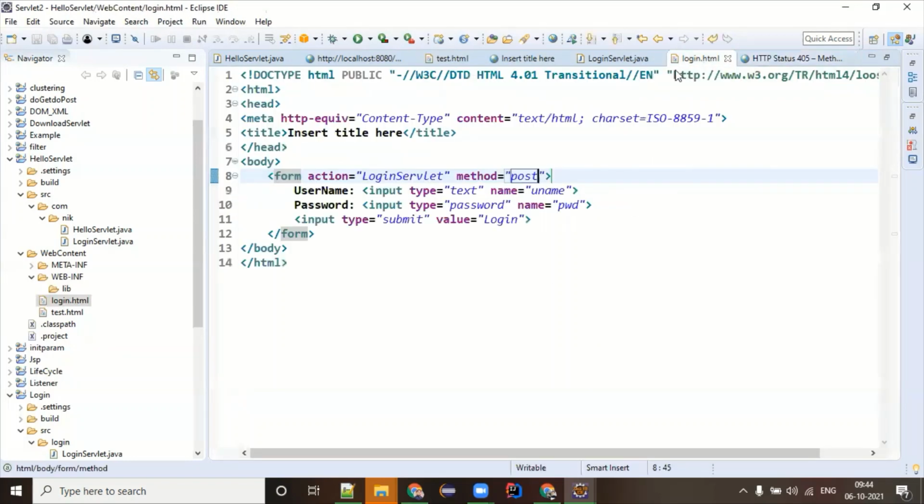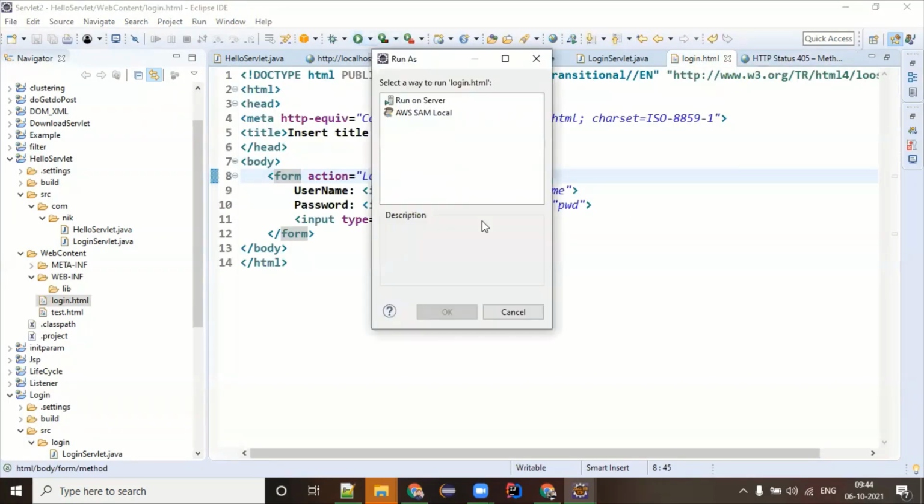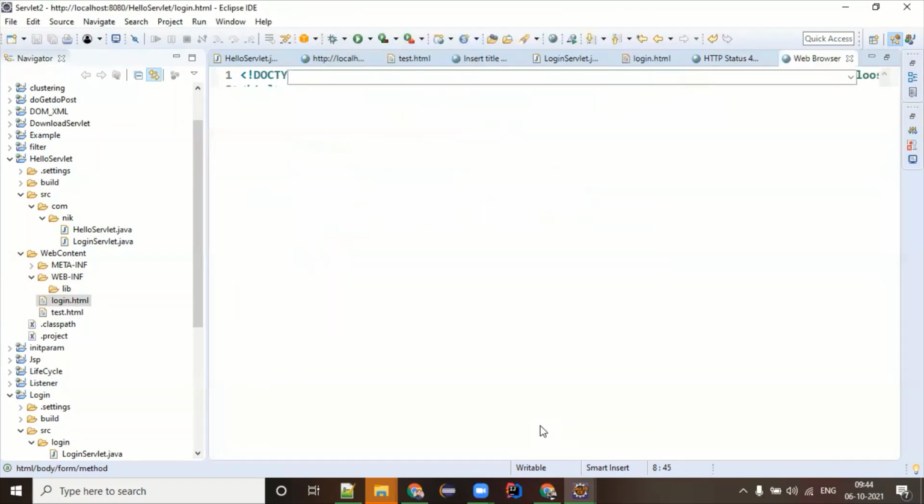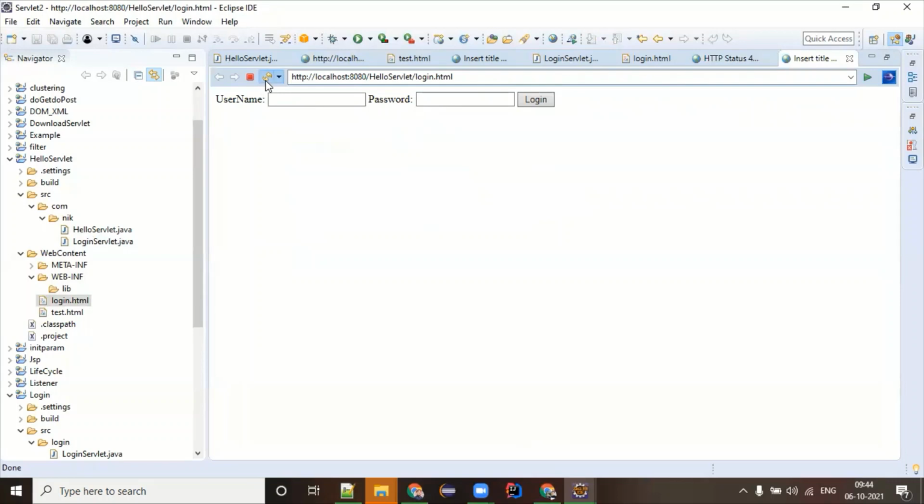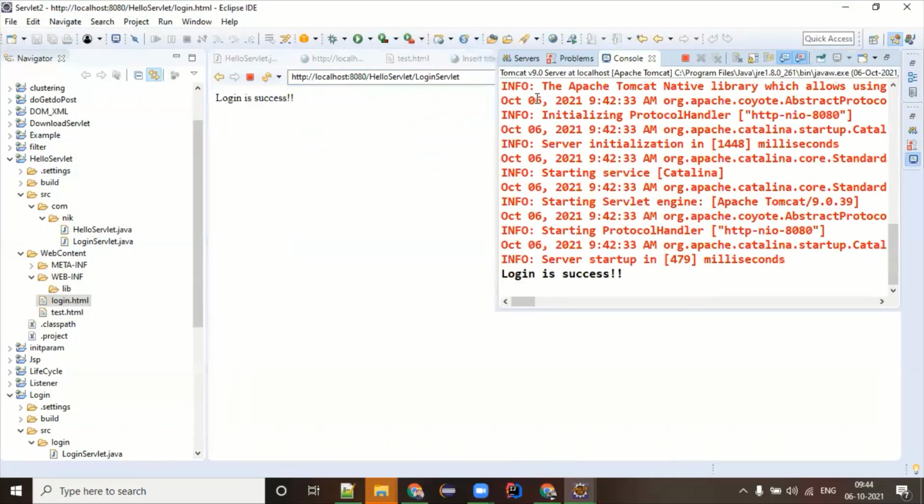So what do I have to do again? Again, let me run this. This time, I don't need to restart it basically. Just refresh this page. Let me give ABC, XYZ, click on login. Congratulations, you have your success. So this is how the login page is going to be developed in any project.